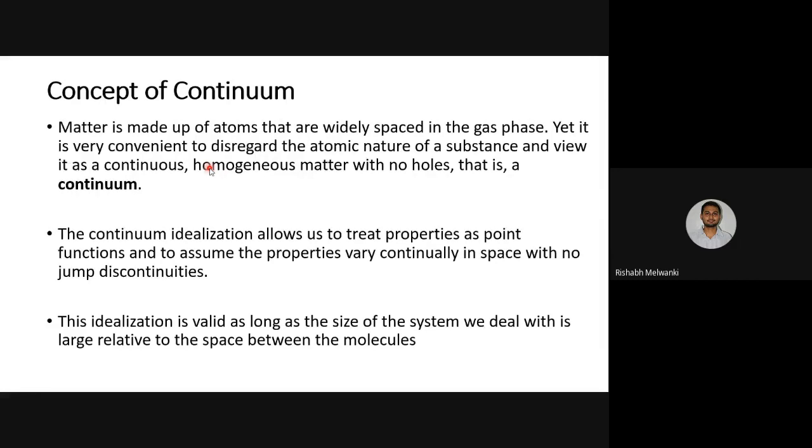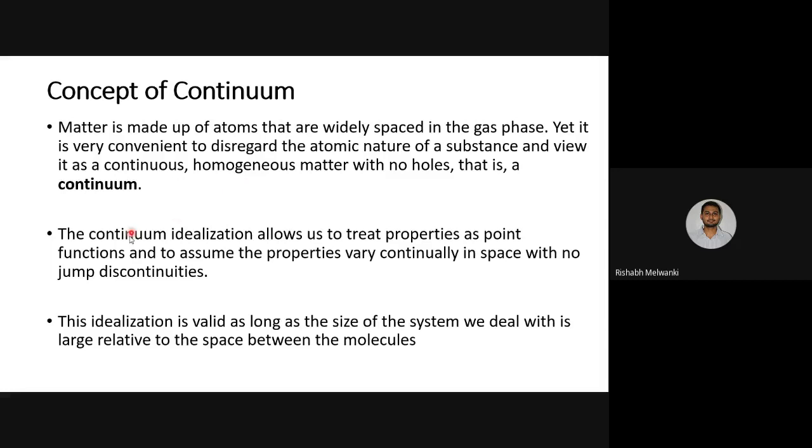Always in engineering, some assumptions are made so that the problem can be simplified. That is why it is convenient to disregard these widely spaced molecules, because we can treat them as continuous and homogeneous.